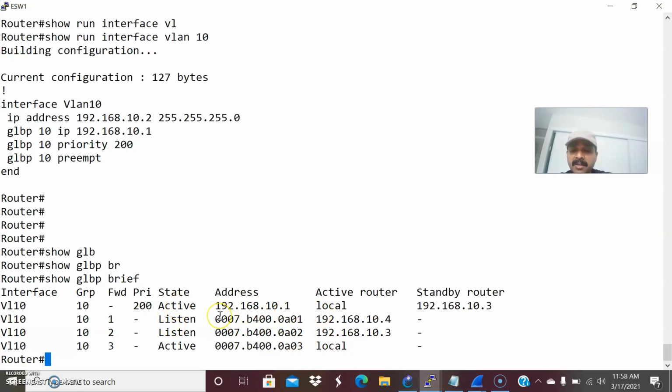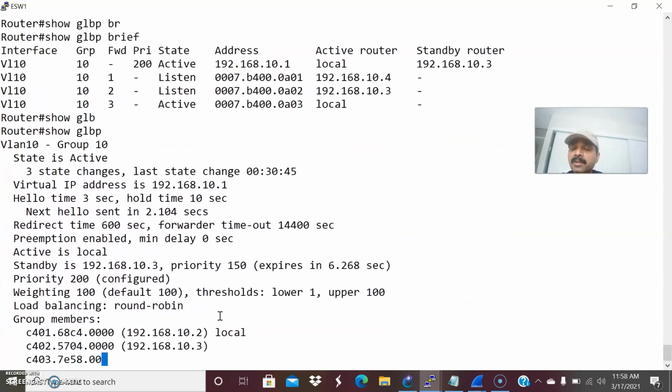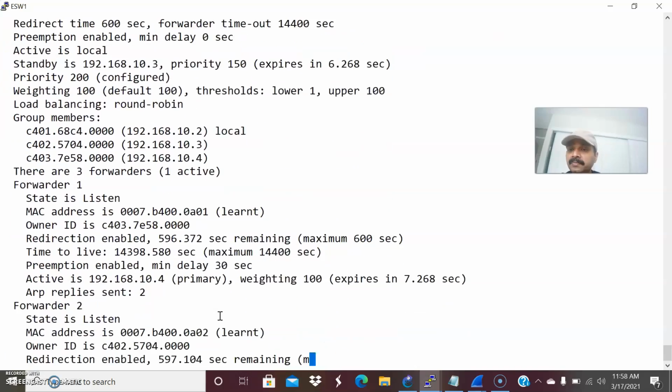In a similar way, instead of brief you can also do show GLBP, and you can understand it as it will show things in a detailed way. So let us see.